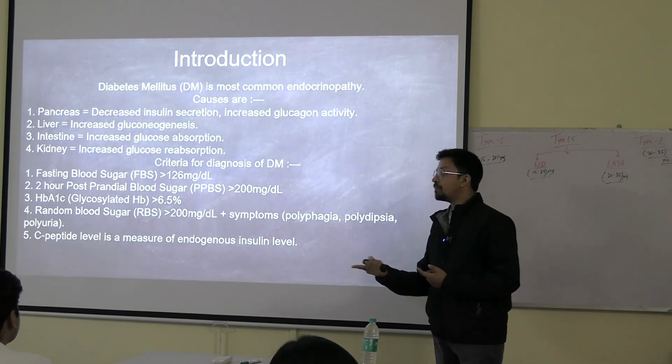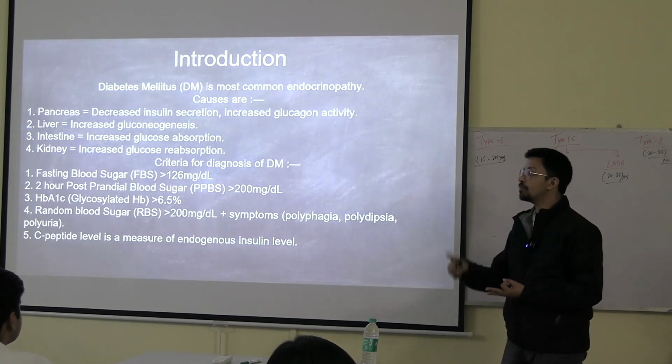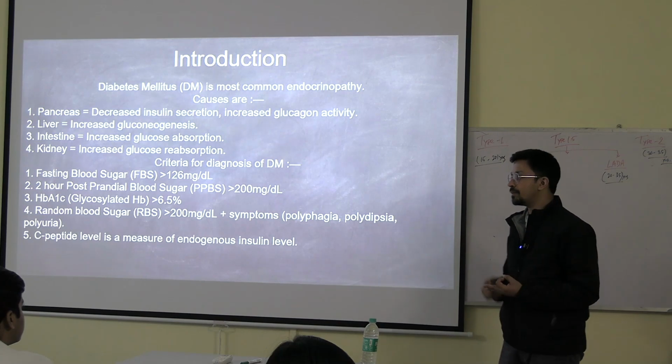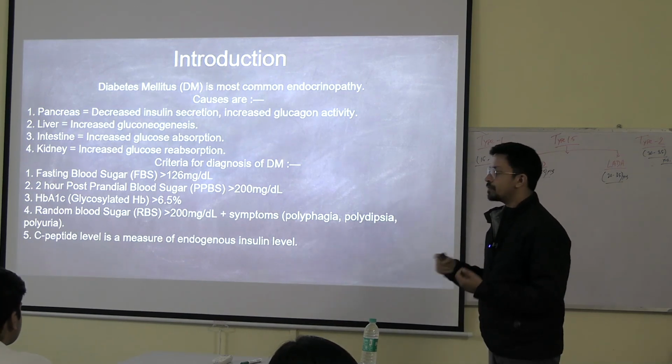Okay, so these can be asked to you: why polyphagia is happening, why polyuria is happening, why polydipsia is happening. These are more important for you to know because these are the physiological basis. Okay. Now, criteria for diagnosis, what should be the lab findings?